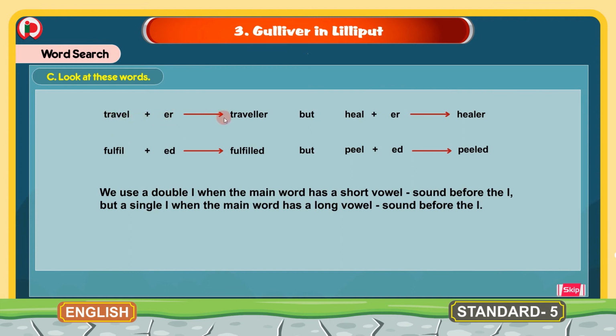Once again I will repeat. Travel plus ER formed traveler with the double L because the main word has a short vowel sound. Fulfill plus ED, fulfilled. This word is formed with double L because the main word has a short vowel sound. Remember, short vowel sound we get double L and long vowel sound we get single L. This important point you should keep in mind when we are adding two words together.